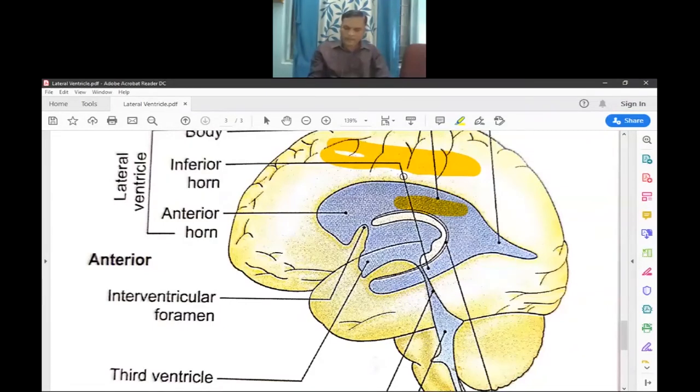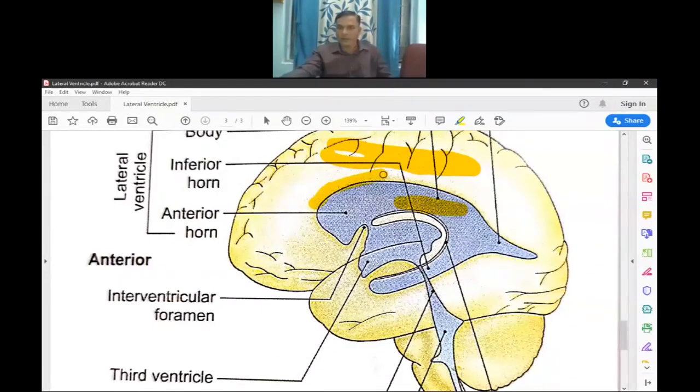Then the boundaries of the central parts of the lateral ventricle. The roof of the lateral ventricle is formed by the under surface of the corpus callosum. It presents a C-shaped structure, like this one.